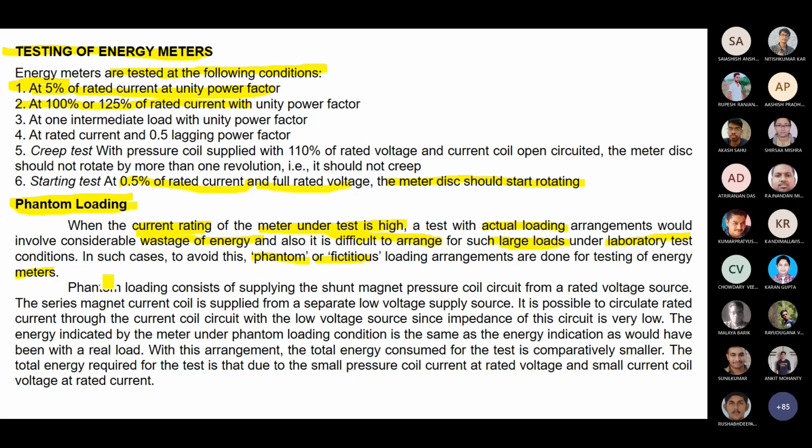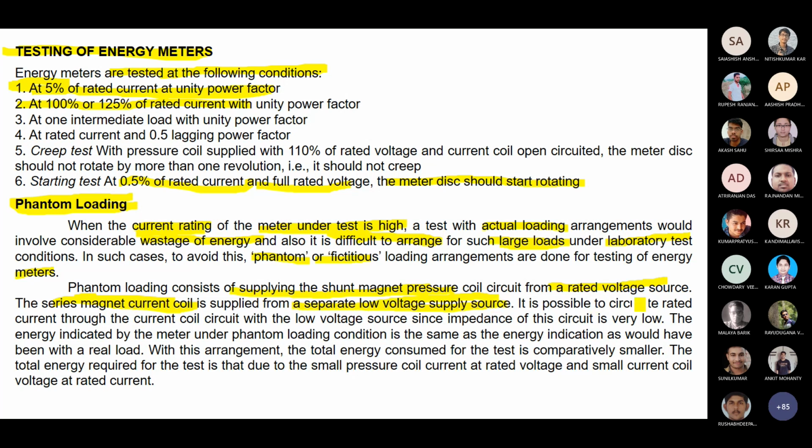Phantom loading consists of supplying the shunt magnet pressure coil from a rated voltage source. The series magnet coil, meaning the current coil, is supplied from a separate low voltage supply source. So you are giving the shunt coil the normal rated voltage value, and the current coil, try to realize the circuit, you are giving a low voltage supply.